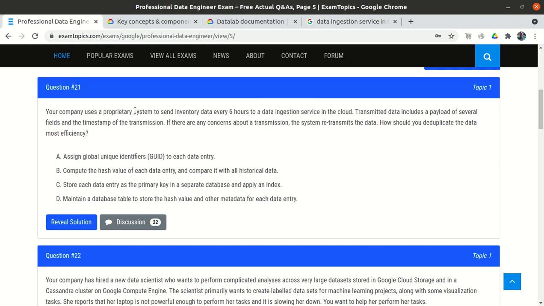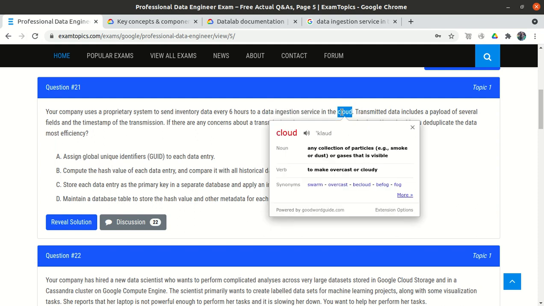Our company is sending the data from the inventory data system, that is some source, and it is sending data every 6 hours using the data ingestion service, whether it is Dataflow or Dataproc doesn't matter, into the cloud. So in the cloud the destination could be BigQuery or any destination.